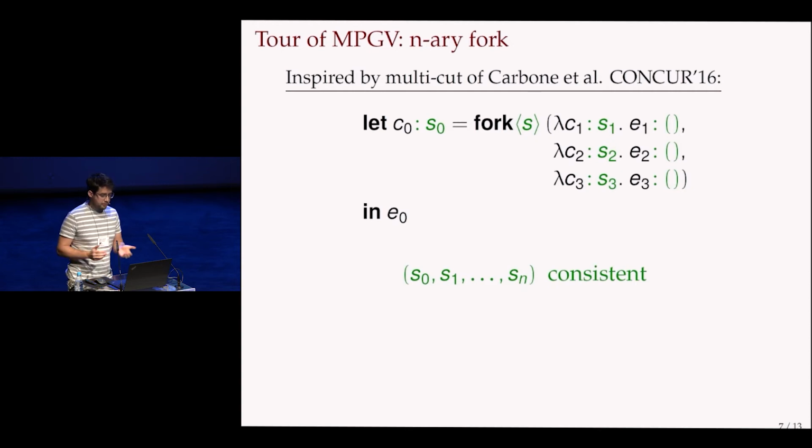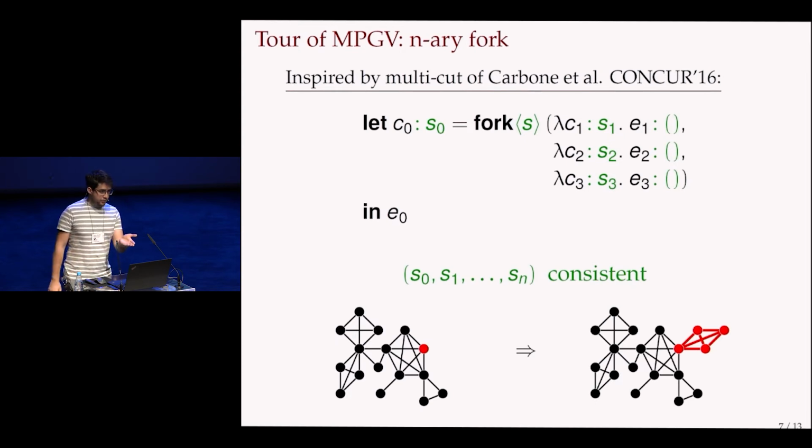What we require here is that the session types of each channel are consistent in this multi-party way. And each child thread has to return unit in the end. This is then the linear unit, which guarantees that this child thread actually consumed its session type fully. Here you see a picture of what that does to the configuration at runtime. On the left, you see this red dot. This process is trying to spawn some children, and then it just grows an additional session. But the invariant that the configuration looks like that is then preserved.